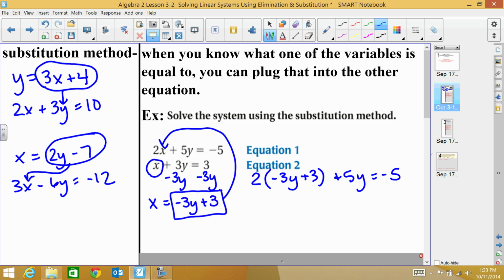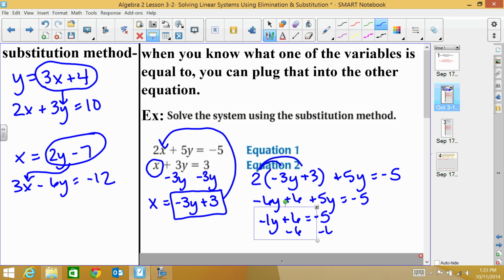So from here, I just need to solve this equation. I'm going to distribute, so I get negative 6y plus 6 plus 5y equals negative 5. Now I can combine like terms. Negative 6y plus 5y equals negative 1y, plus 6 equals negative 5. Then I can subtract 6 from both sides. So these cancel out, and I get negative 1y equals negative 11. If I divide by negative 1, then I get that y equals 11.